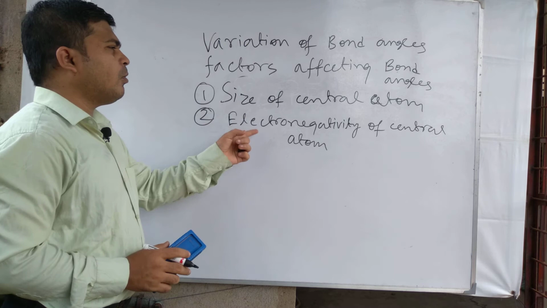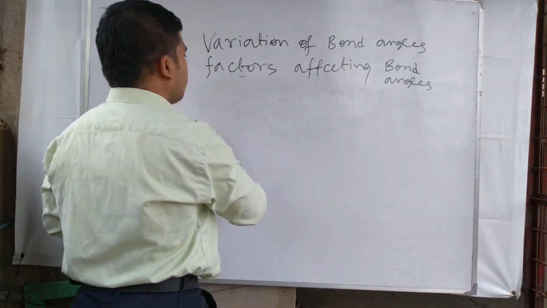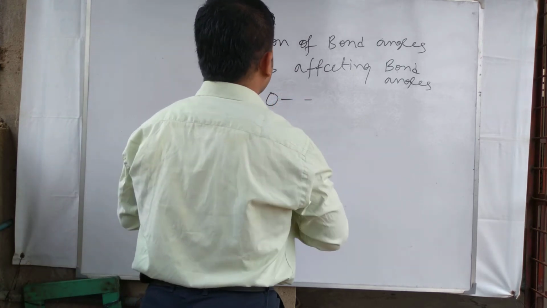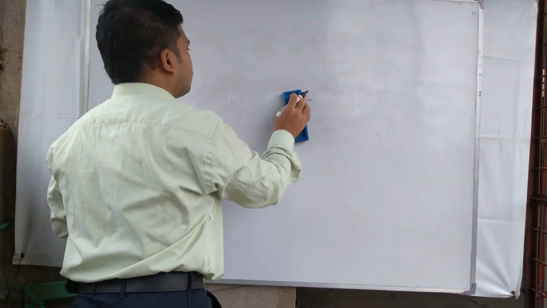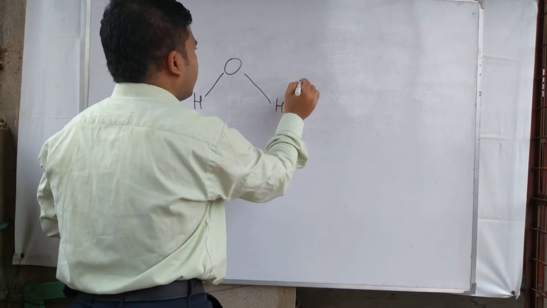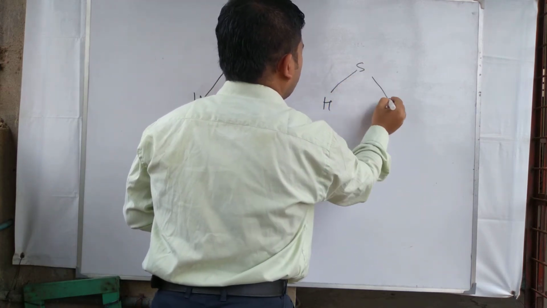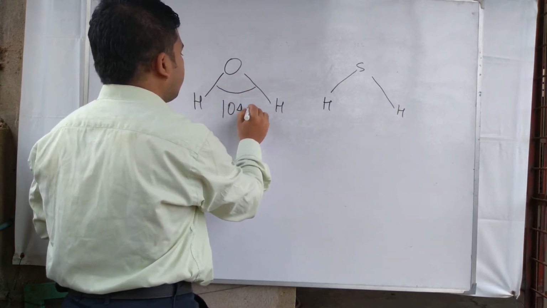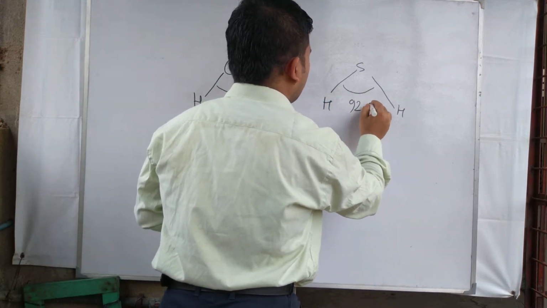For example, we write the structure of two molecules, one is H2O and another is H2S. Here the bond angle is 104.5 degree, but in this case the bond angle is 92.6 degree.